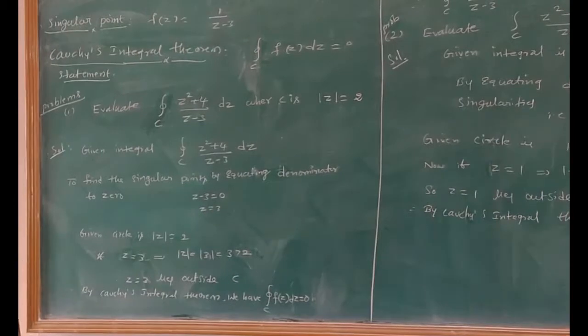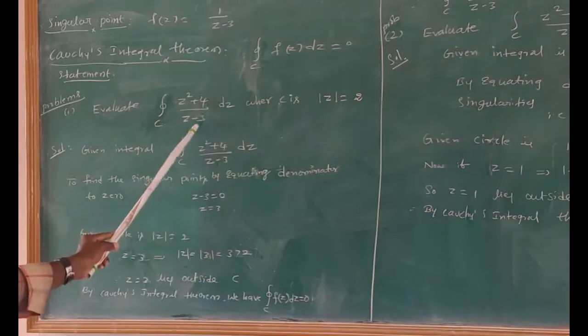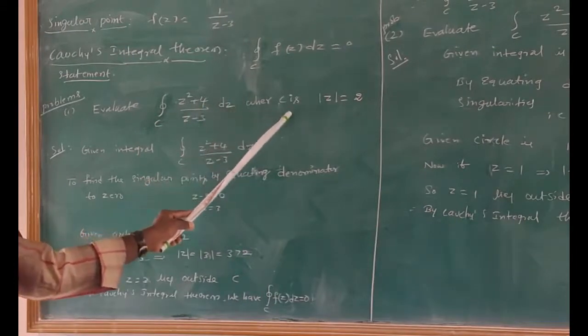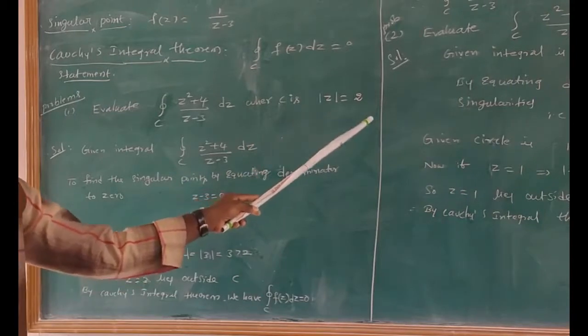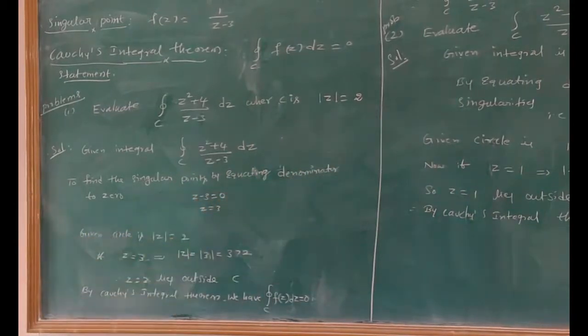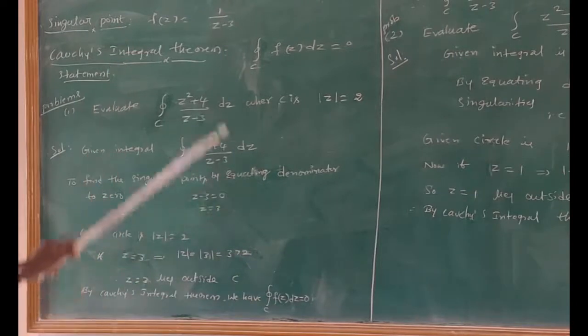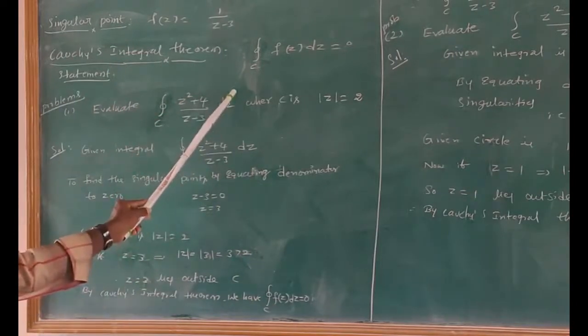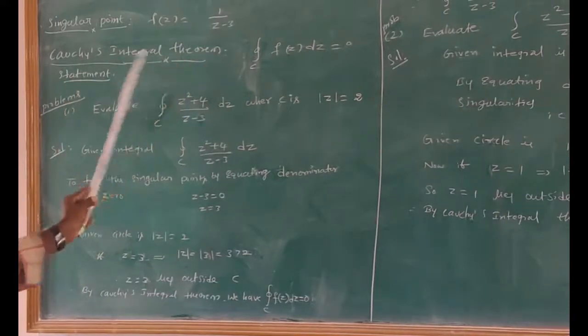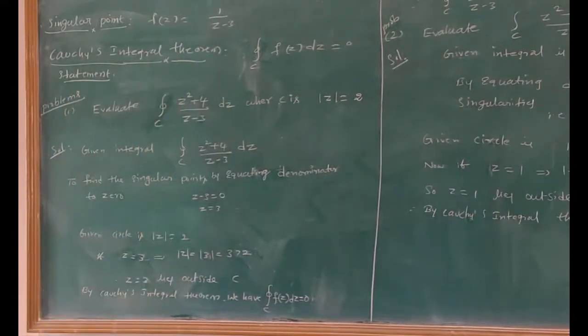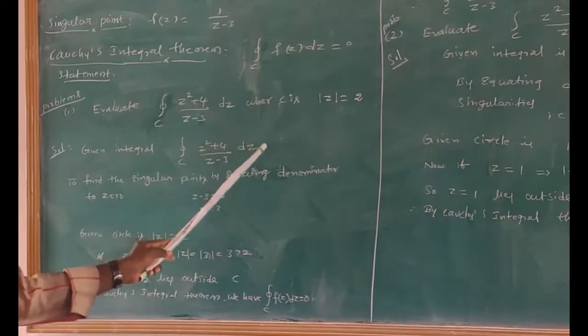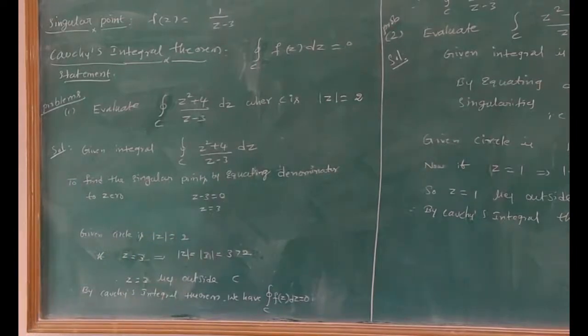Next, we have to discuss problems on Cauchy's integral theorem. Here we have the first problem: evaluate the integral over C of z square plus 4 divided by z minus 3 into dz, where C is the circle modulus of z equals 2. The solution: the given integral is the integral over C of z square plus 4 divided by z minus 3 into dz. First of all, we have to calculate the singular points.